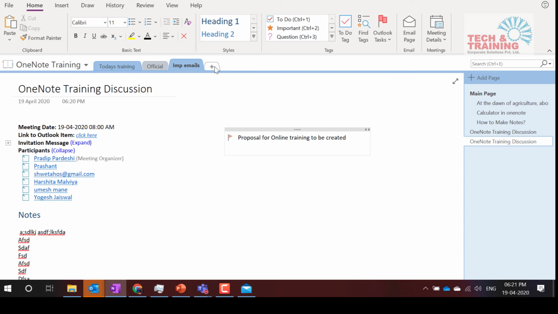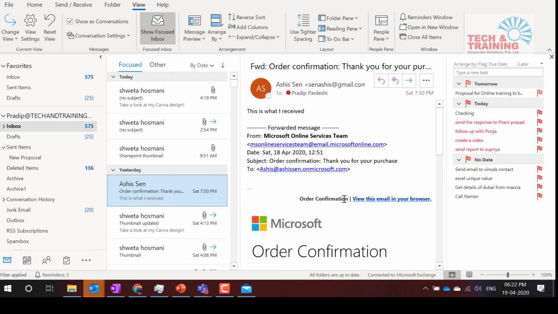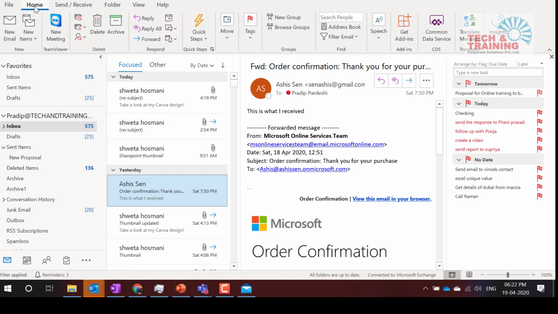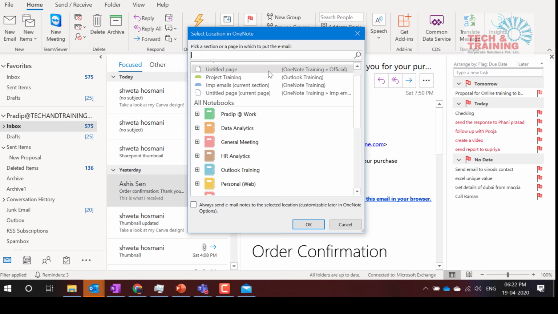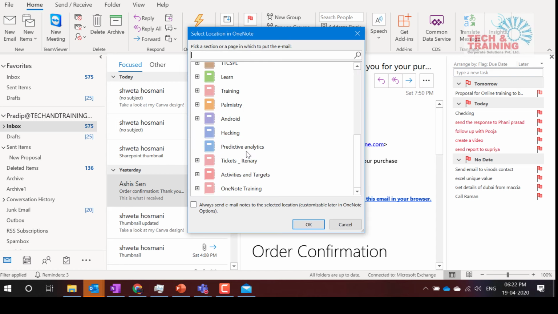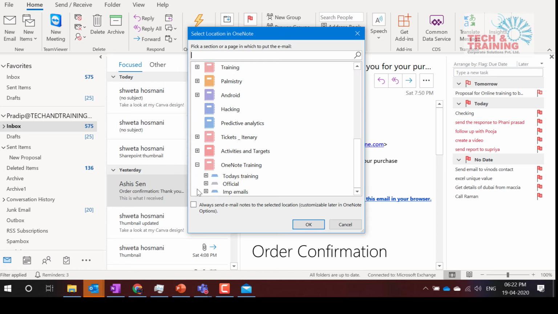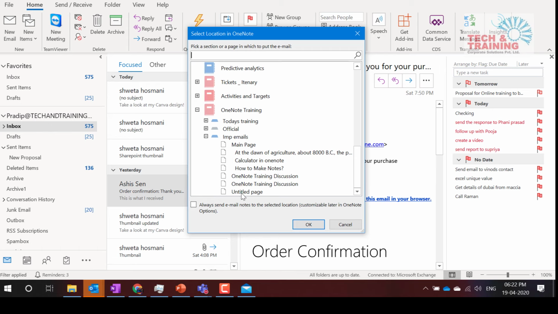One more thing. What I want to do is I would like to get this entire email and I want to make notes on this email. See how simple it is? I go to Home tab. Under the Move section, I have OneNote. Okay. The moment I click on OneNote, it asks me where I want to paste this particular note. I click on OneNote, and now I go to important emails, and there is okay.